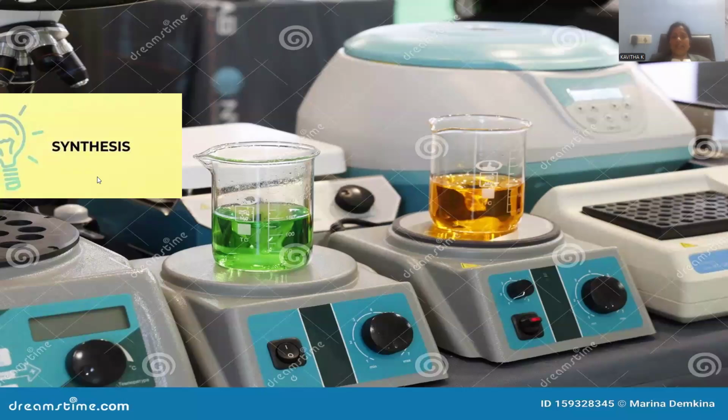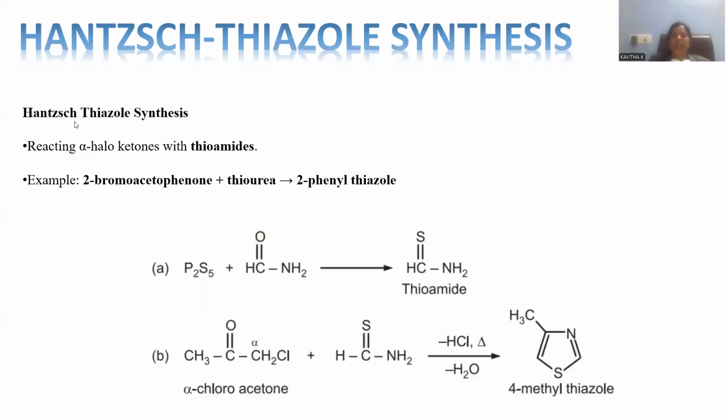Let me synthesize the compound on a laboratory scale. How can we synthesize thiazole in the laboratory? How many viable methods are available? Let's see. Hantzsch thiazole synthesis, it is a named reaction. Hantzsch thiazole synthesis is meant for combining alpha haloketones with thioamides, right? Alpha haloketones can be blended with this thioamide so that there is a 5-member ring system with substitution at position number 4, right?